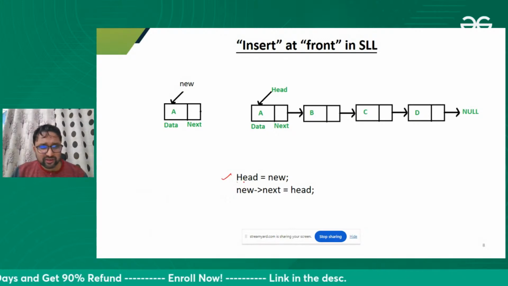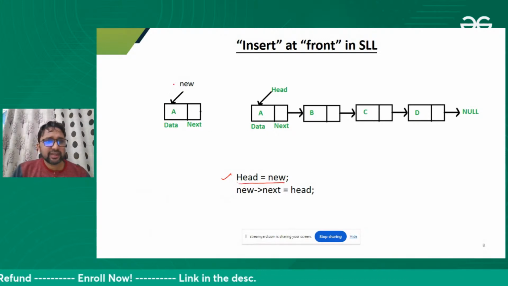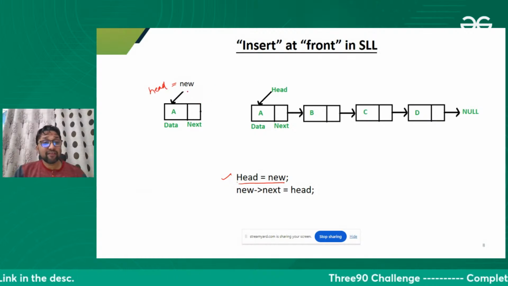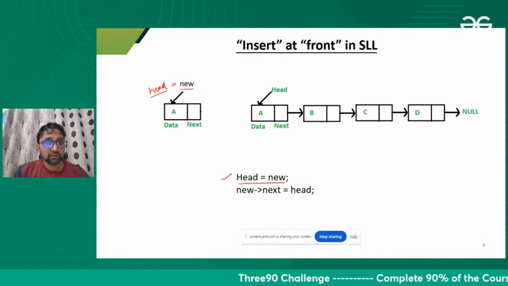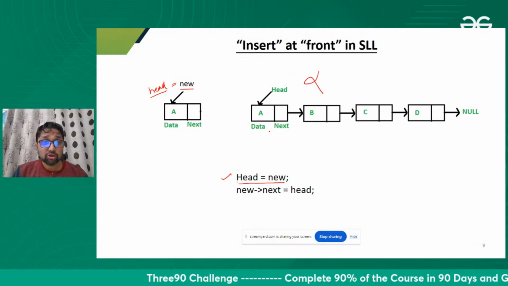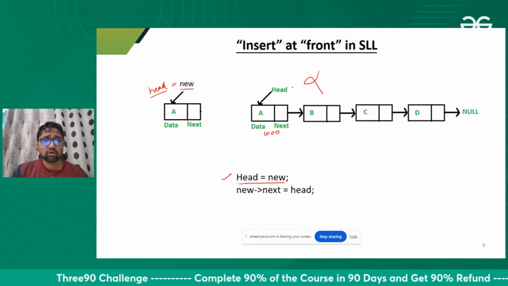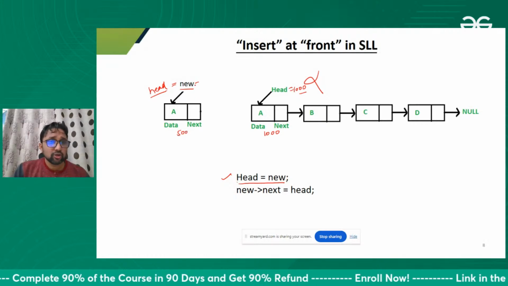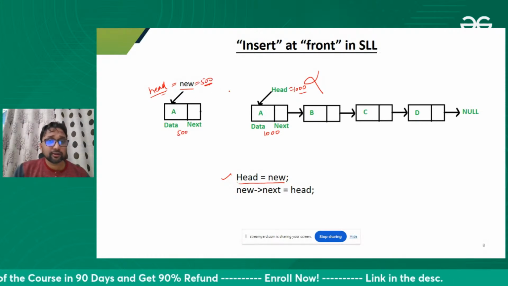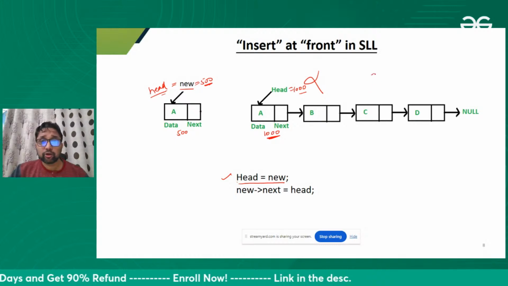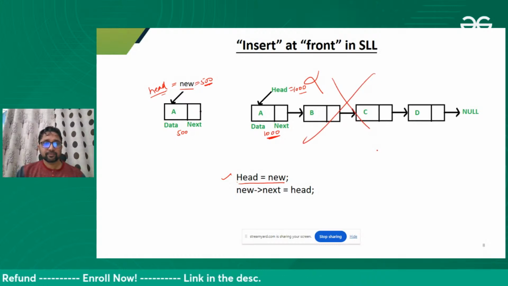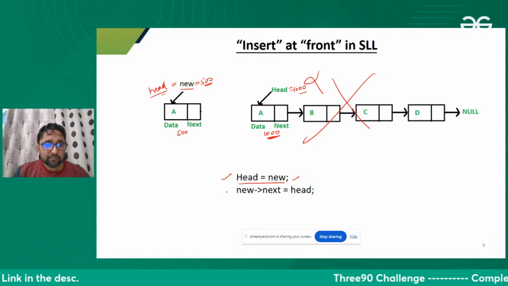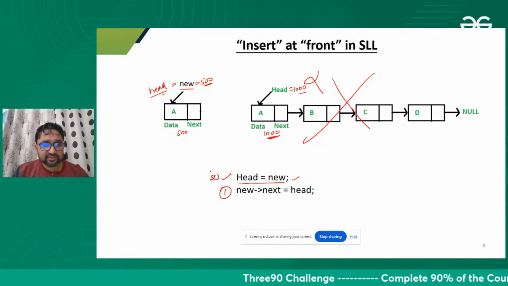According to this sequence, first I'm assigning my head here. The moment I assign the head over here, I will lose my linked list. I lose the address of my first node. Let's suppose the address here is 500, so now head is storing 500. The moment I lose this address, I lose the complete linked list. So it's better I perform this task first and then this task.